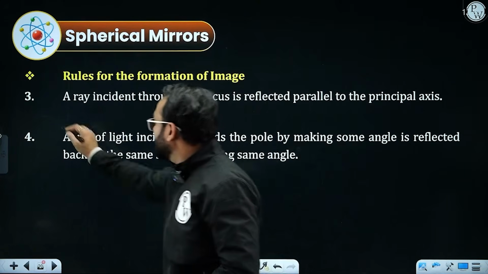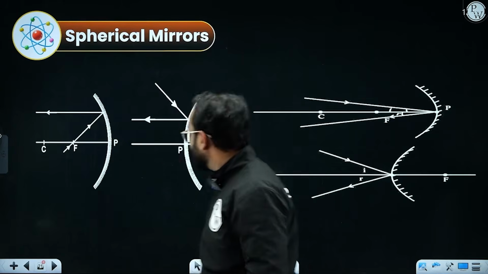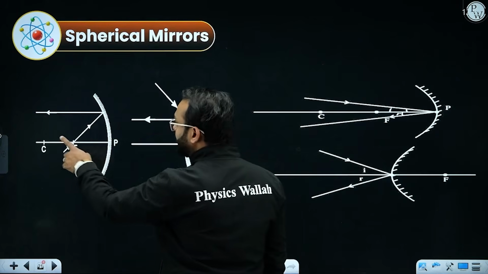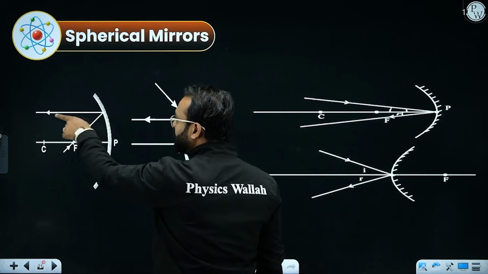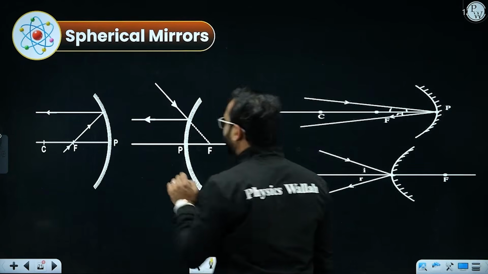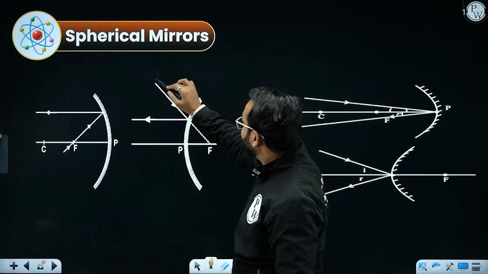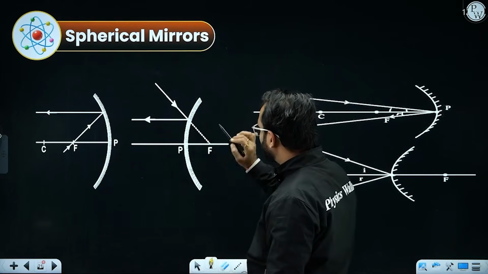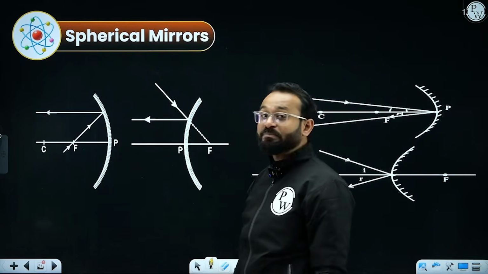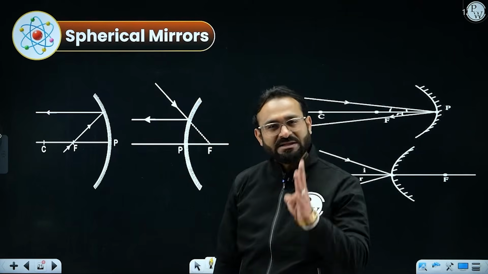That is our rule number 3. So look at this image. If the rays of light passing through the focus, it will be going back parallel to the principal axis. In the convex, if the ray of light appears to pass through focus, it will be going back parallel to the principal axis. That is rule number 3.